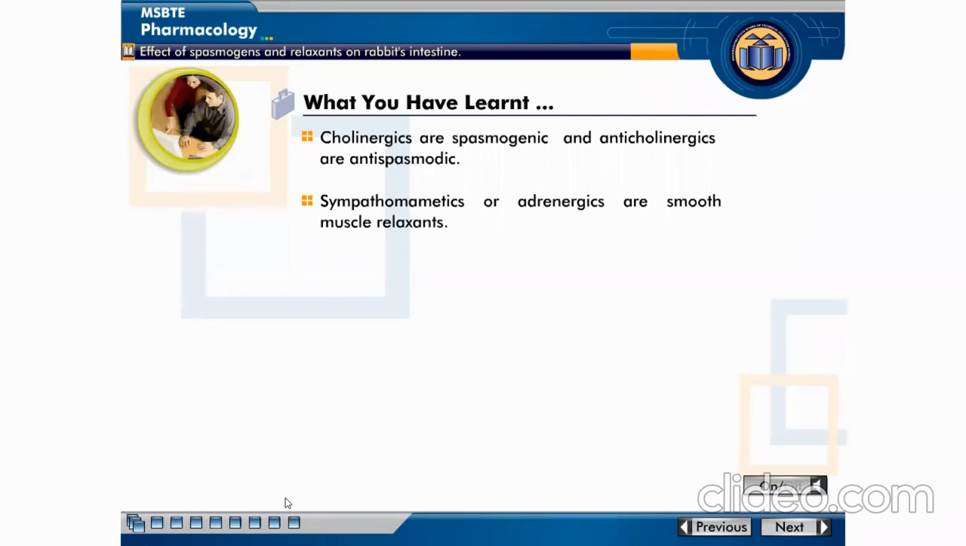Parasympathomimetic, that is cholinergic, that is acetylcholine, shows spasmogenic action. Spasmogenic is also known as spasmodic. And anticholinergic, that is parasympatholytic agents, atropine, are antispasmodic, also known as spasmolytic, that is, they are relaxants. And sympathomimetic or adrenergic agents are smooth muscle relaxants, that is, they produce a relaxation effect and act as spasmolytic agents. This is about experiment number 12. Any doubt?